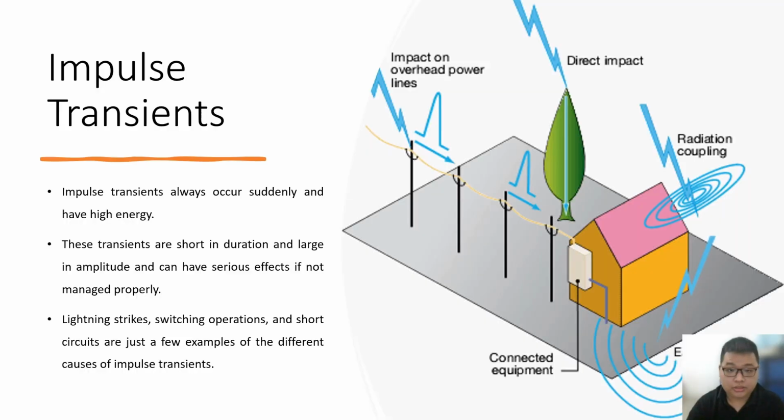Next is impulse transient. Impulse transient always occur suddenly and have high energy. These transients are short in duration and large in amplitude and can have serious effect if not managed properly. Lightning strike, switching operation, and short circuit are just a few examples of the different causes of impulse transient.